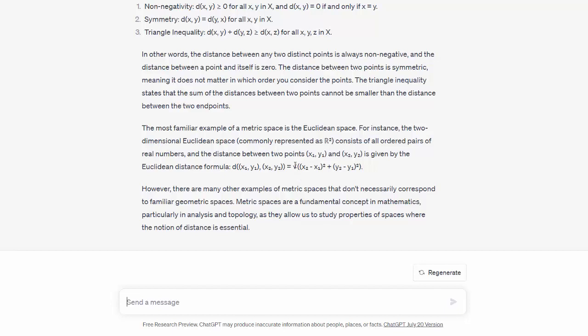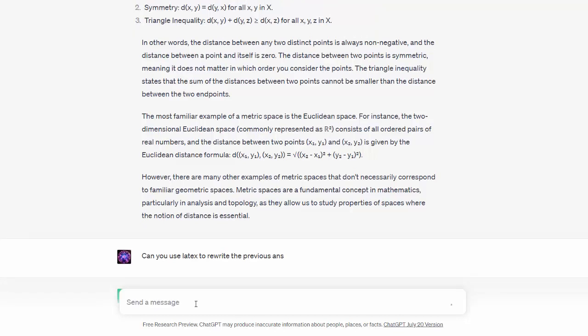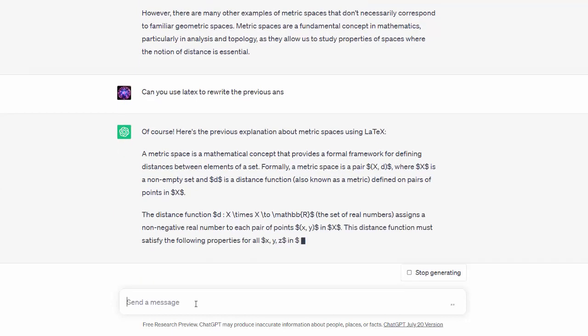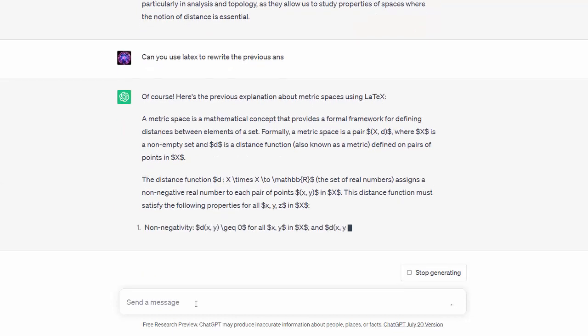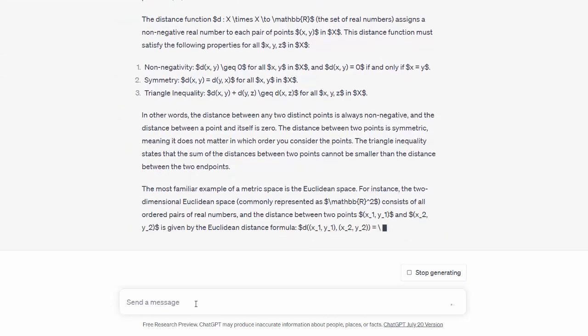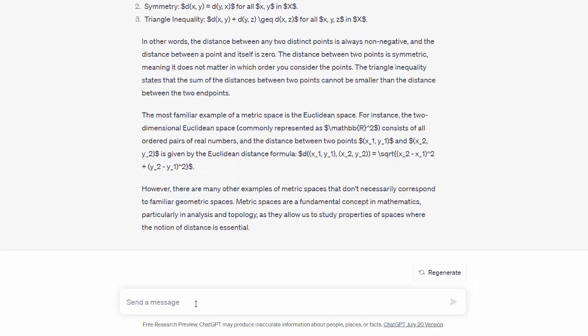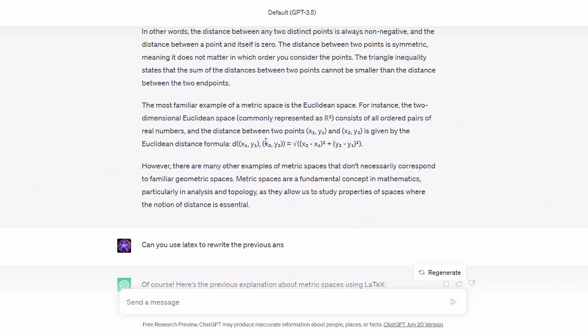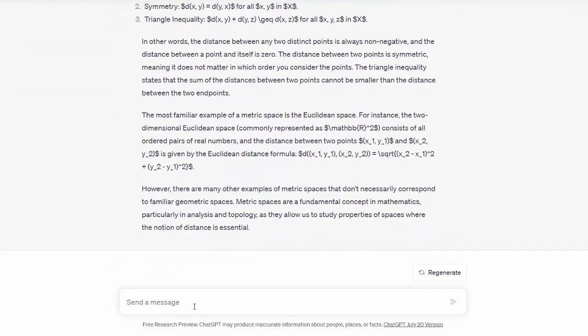I don't like the way it's typing the answers out. I'll ask it, can you use LaTeX to rewrite the previous answer? Let's see if it can use LaTeX. Oh no. It's just giving me dollar symbols. That is not what I meant at all. Anyway, I'll leave it to this. This is quite comprehensible, so I'll leave it to that.